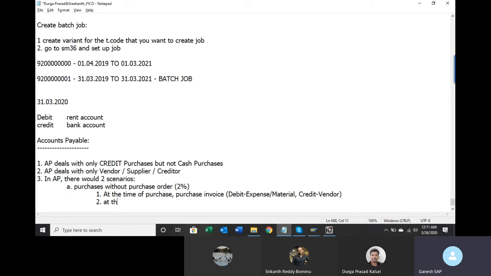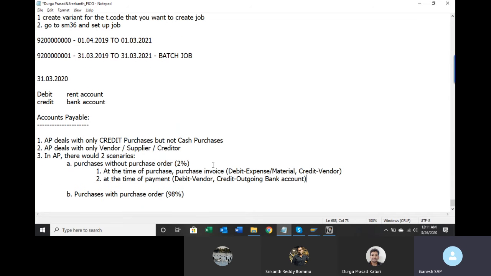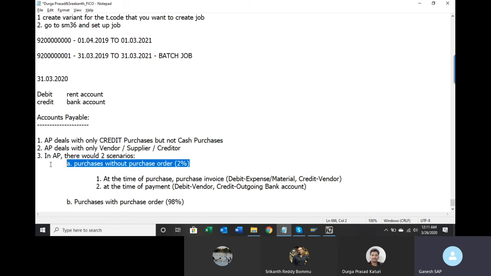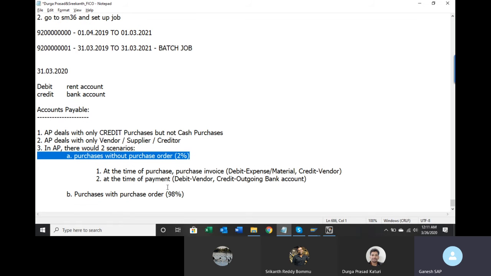So the second entry would be for payment, at the time of payment. Debit vendor, because you are liable to pay him. You purchased it, but you did not make the payment. Now you are making the payment. And credit, outgoing bank account. It means that you are making the payment to the vendor through the bank account. So only these two are under the without purchase order scenario.